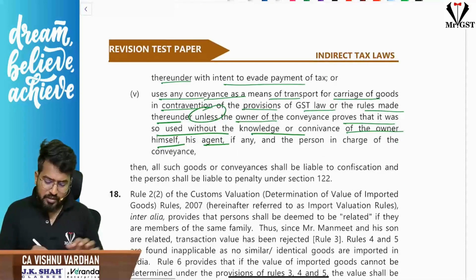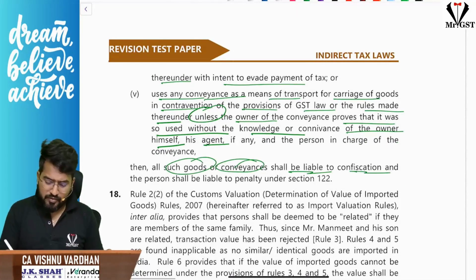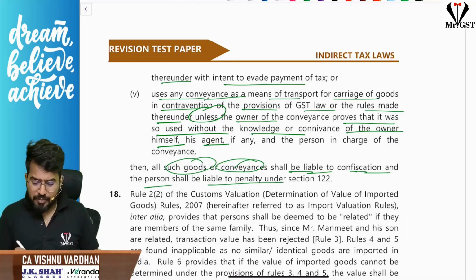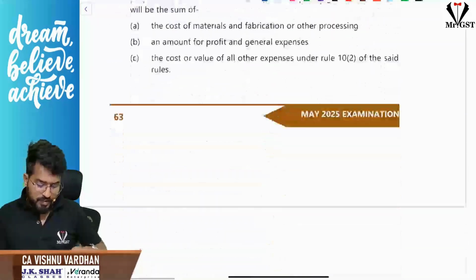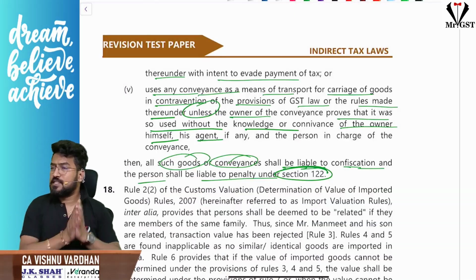Then all such goods and conveyances shall be liable to confiscation, and the person shall be liable to pay penalty under section 122. So that is the concept. With this we are done with question number 17.